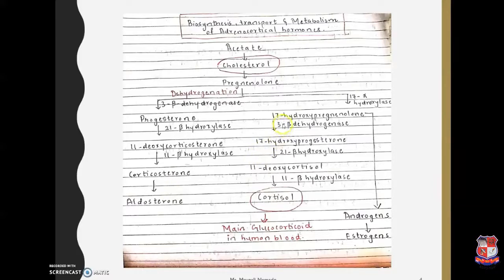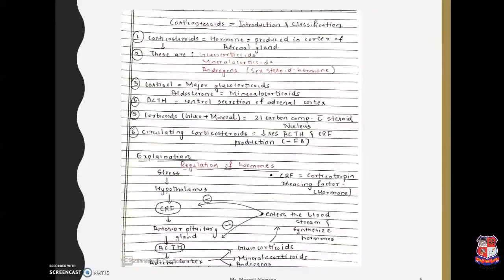The other pathway, that is 17-hydroxypregnenolone, gets converted into 17-hydroxyprogesterone and further into cortisol, the main glucocorticoid in human blood. It also gets converted into the sex steroids, the androgens and the estrogens. So corticosteroids are hormones produced in the cortex of the adrenal gland. These include the glucocorticoids, mineralocorticoids and androgens. Cortisol is a major glucocorticoid, and aldosterone is a major mineralocorticoid. ACTH, adrenocorticotropic hormone, generally controls the secretion of the adrenal cortex region.